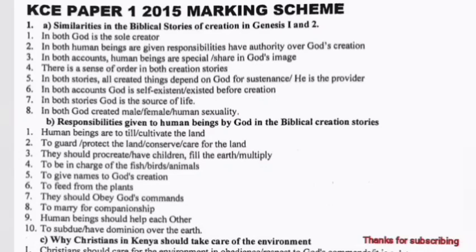4. There is a sense of order in both creation stories. 5. In both stories, all created things depend on God for sustenance. Basically, He is the provider. 6. In both accounts, God is self-existent. He existed before creation. In both stories, God is the source of life. In both, God created male and female.